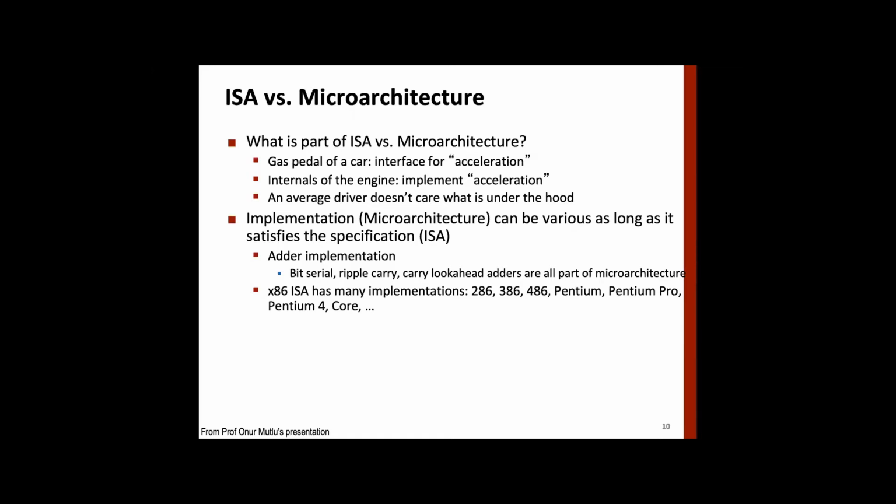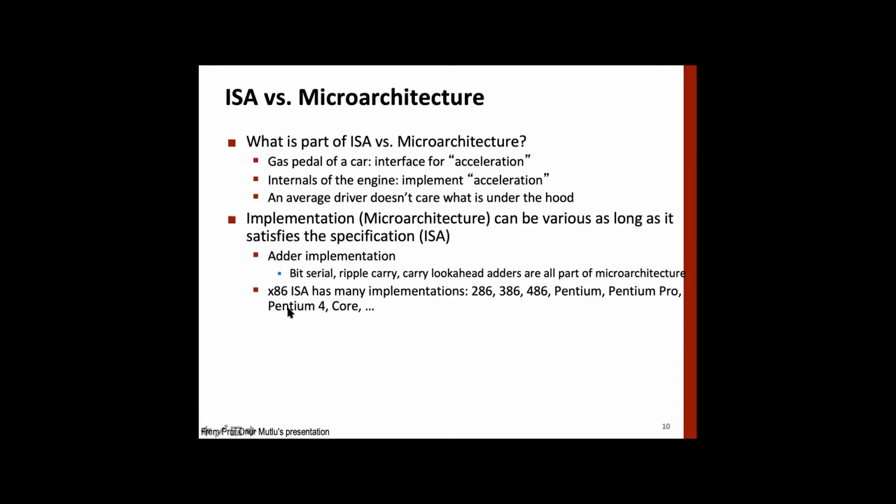So similarly, in case of ISA, once the ISA is well defined, and when technology improvements happen, then the underlying hardware can change. For example, if the ISA says that 2 integers are to be added and the result is to be available, whether you are doing a bit serial adder, a ripple carry adder, a carry look ahead adder, or some new kind of adder that comes in, you can always fit it in.